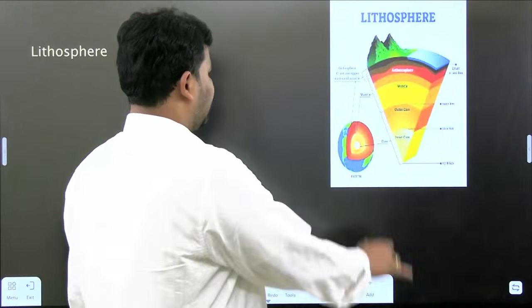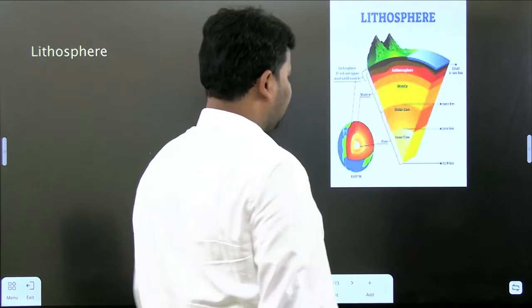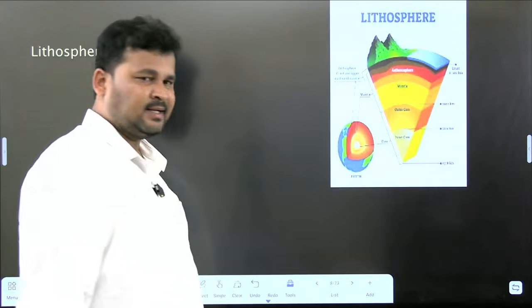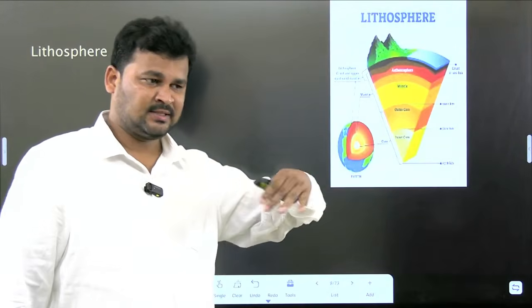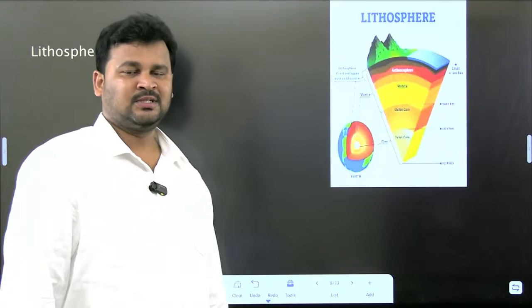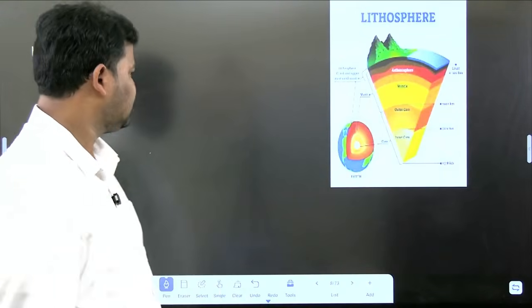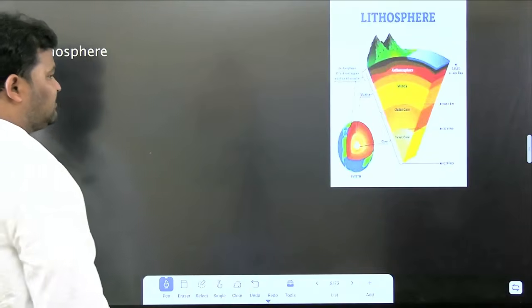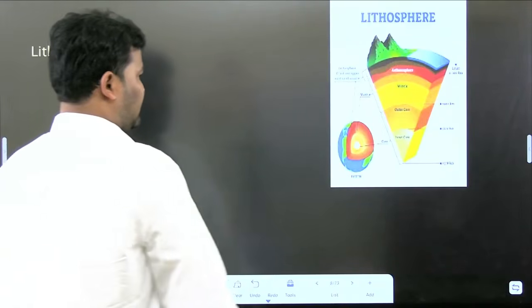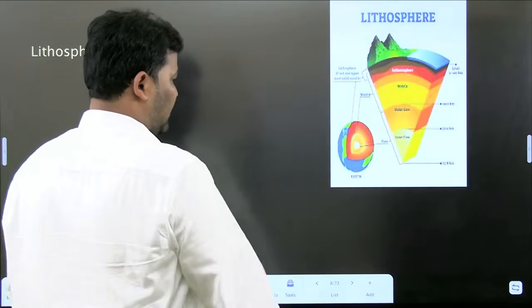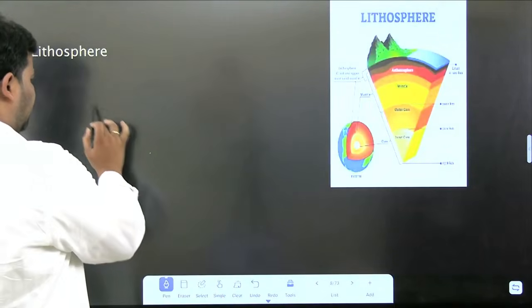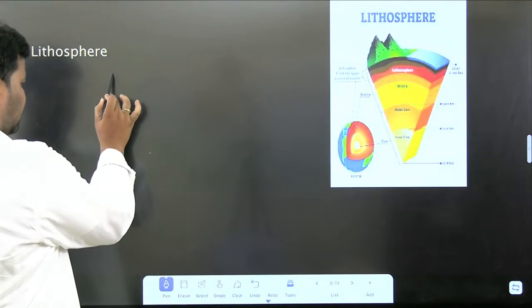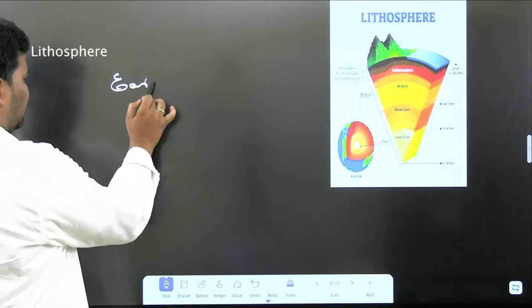Clear. And here, the lithosphere has three layers, which we will discuss later while discussing the interior of the earth. So this is the lithosphere. Finally, our Earth has three layers.